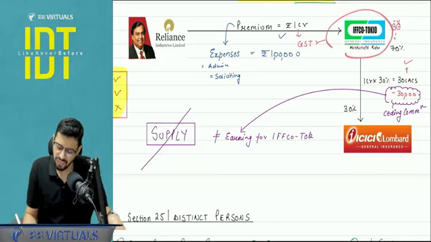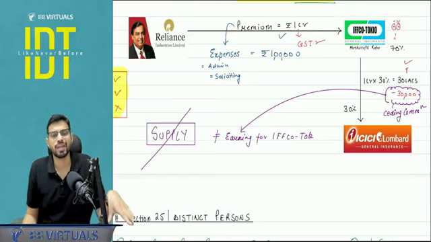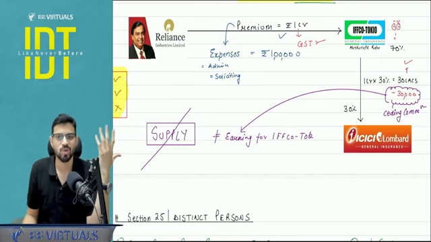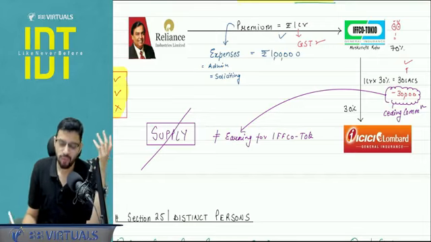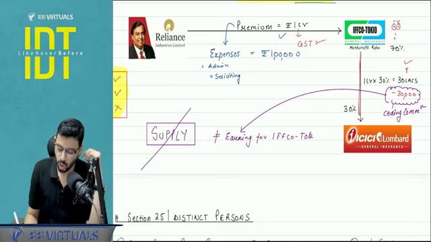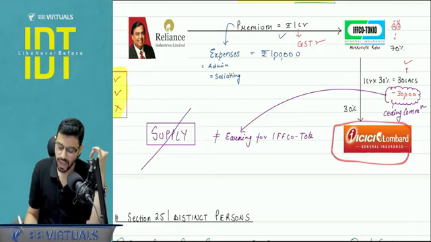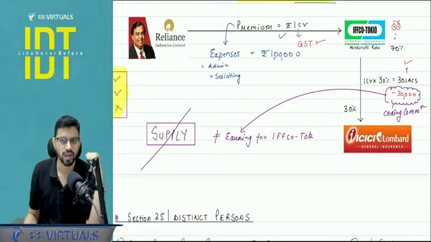Now, after taking this particular agreement, IFFCO Tokyo is very much scared. IFFCO Tokyo thinks that I have bitten off more than I can chew. This is something that is going beyond my risk capacity. So I want to enter into a reinsurance agreement. So I will call ICICI to ask for reinsurance. Now here ICICI says, okay, I am agreeing to take 30% of the risk. So obviously the premium will also be 30%.